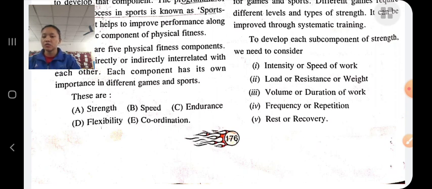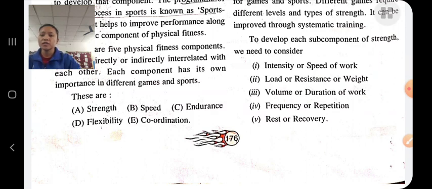In isotonic exercise, iso means same, tonic means tension. In isotonic exercise, there is the same tension in the muscle. And isokinetic, iso means same, kinetic means motion. So in isokinetic exercise, there is the same tension continuously in the muscle.